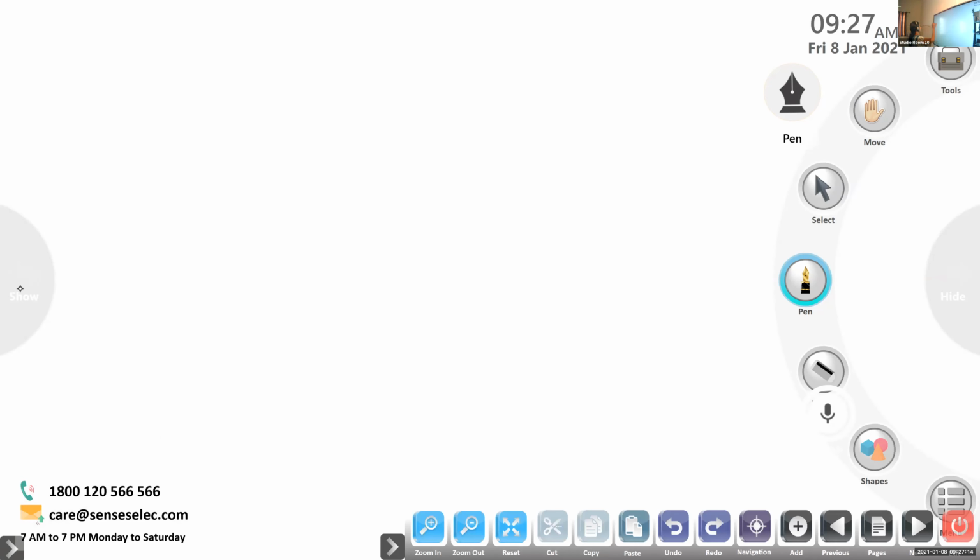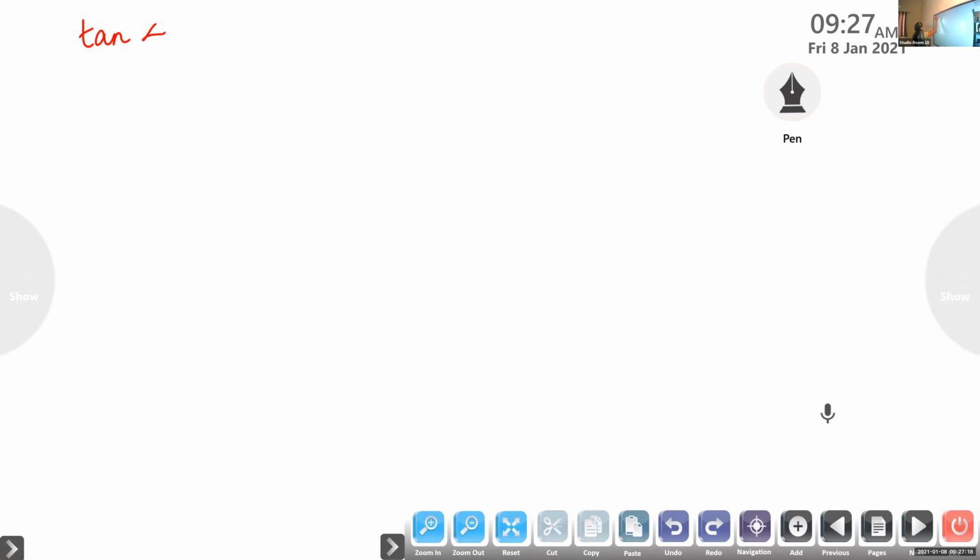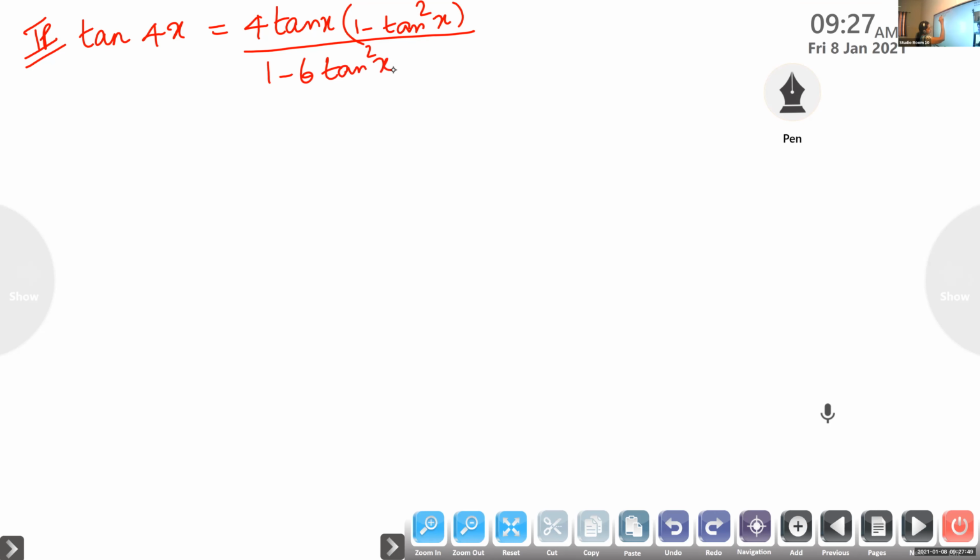Okay, look at here. Prove that tan 4x is equal to 4 tan x into 1 minus tan square x by 1 minus 6 tan square x plus tan raised to 4x. Ma'am, page number? Trigonometry chapter, 3rd chapter, page number 74. This is what we want to prove.